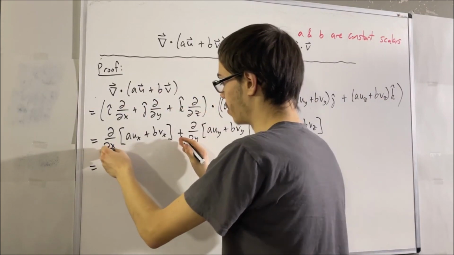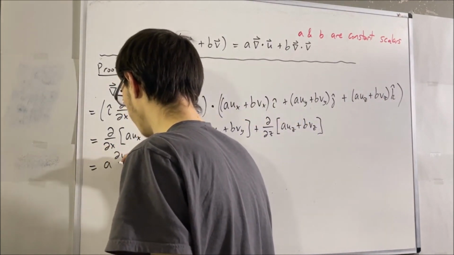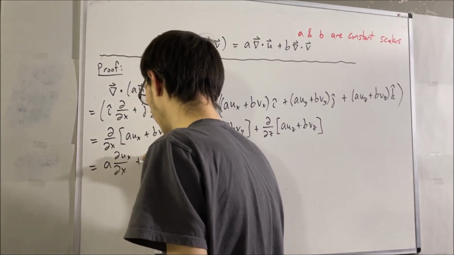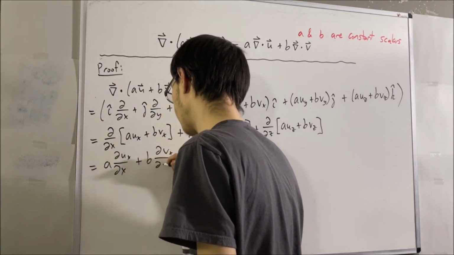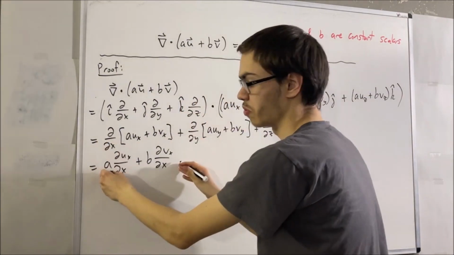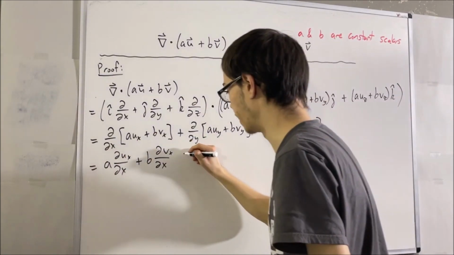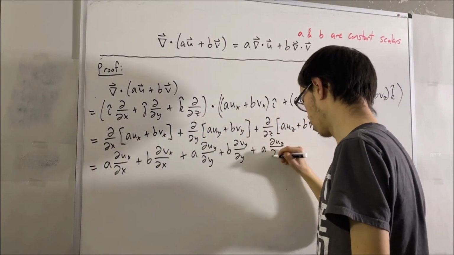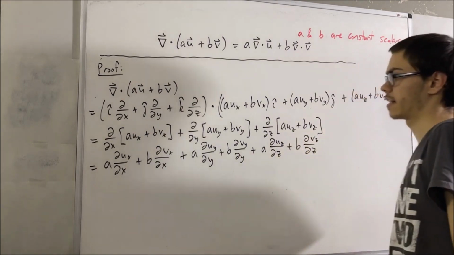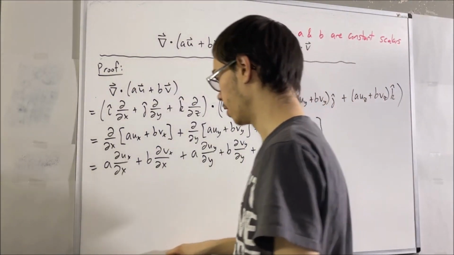Now you can imagine that we can re-express this as a times the partial of Ux with respect to x plus b times the partial of Vx with respect to x. And basically that's what this would be. In the same exact way for the other ones, we get that. Now at this point, I want you to realize something.